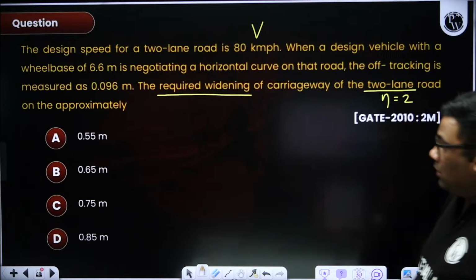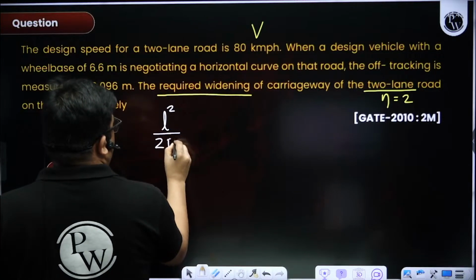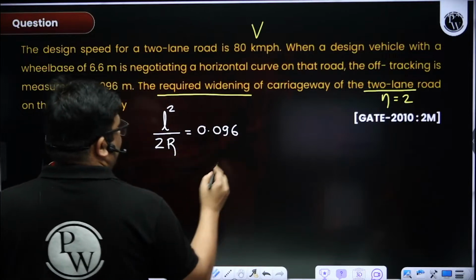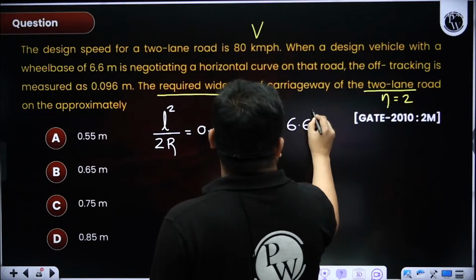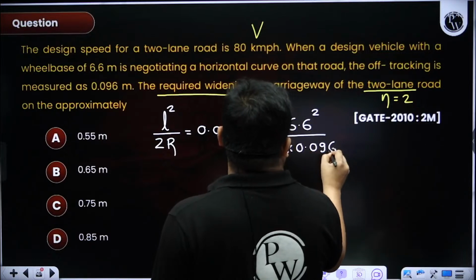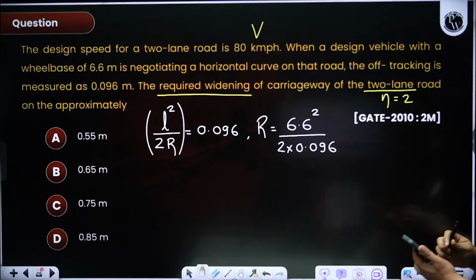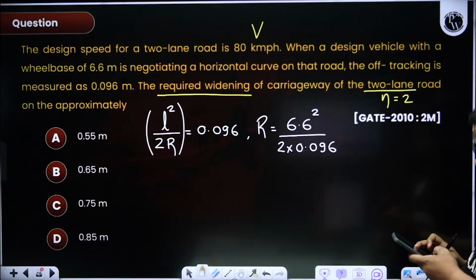Easy question. See, off tracking is given. Off tracking is L square by 2R, no? So this is given as 0.096. From here I am supposed to find the radius. So radius will be equal to L square, the length of the wheelbase is given, 6.6 square, divided by 2 into 0.096. Remember that off tracking is not nL square by 2R. It is only L square by 2R, right? So when I find the radius, I get 226.875.